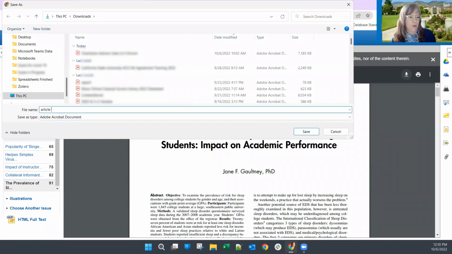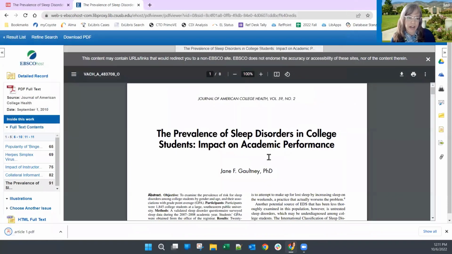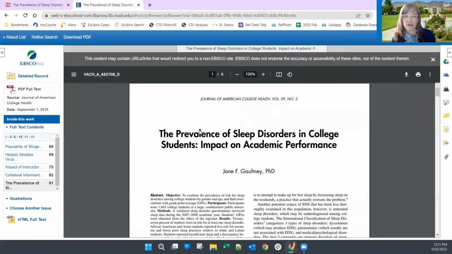And I can give it a more sensible name, something that might make sense to me, and then go ahead and save that on my local drive. Now it's mine to keep for as long as I want it. I won't have to worry about finding it again. And also, I can read it offline, I can do whatever I want to, and I can keep it in a place where I know that it'll be, okay?